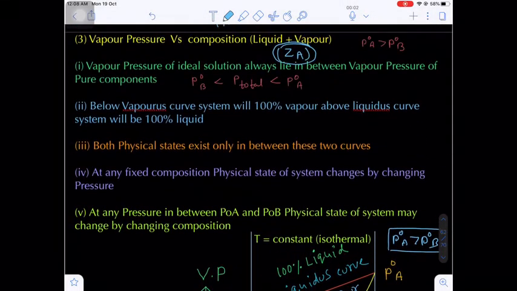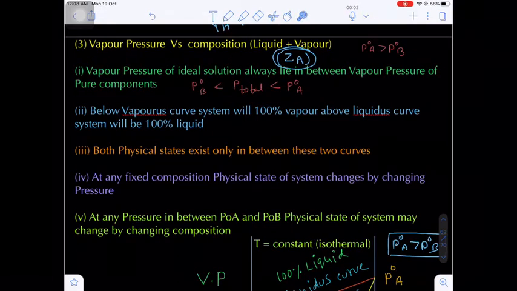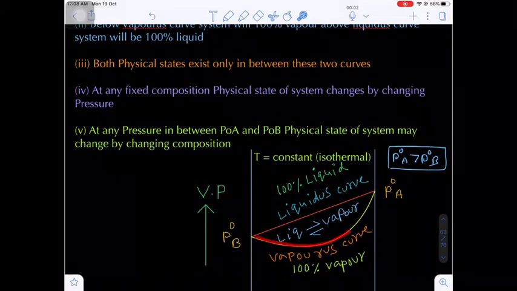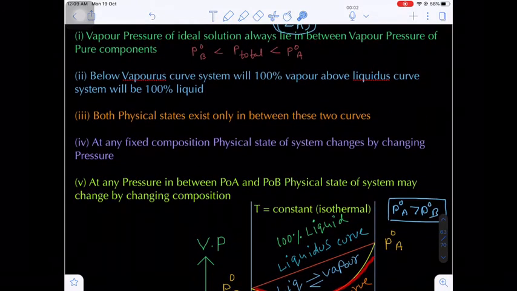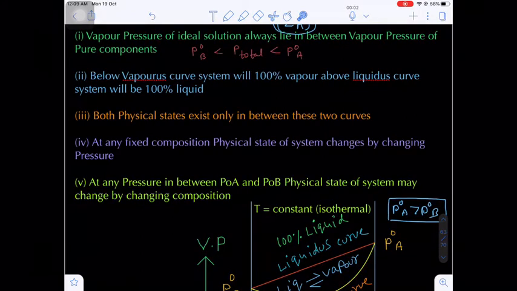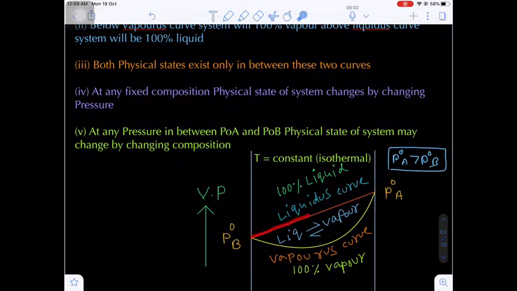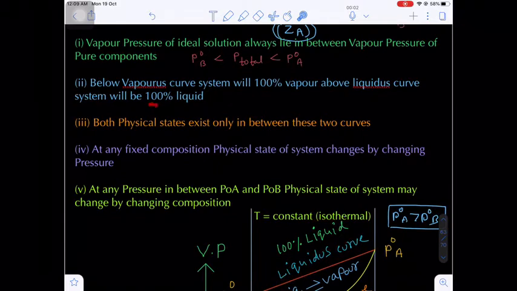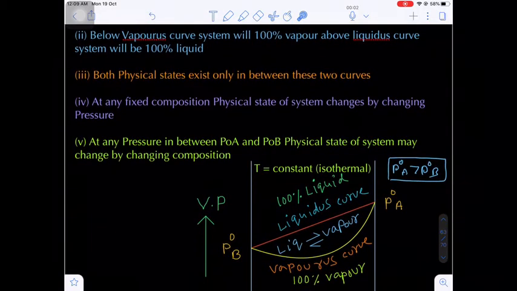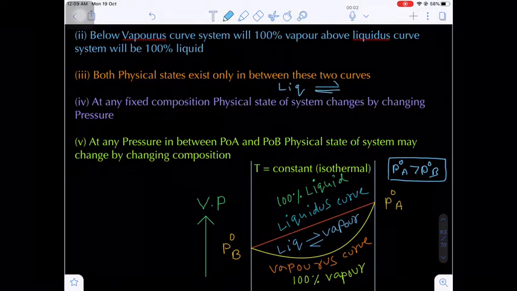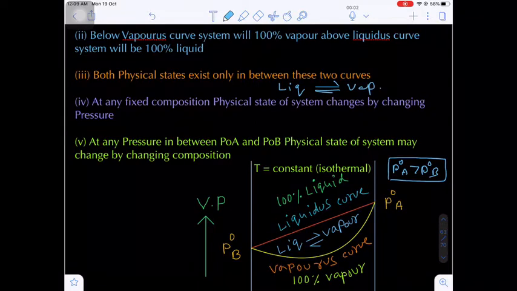Now the next point. If you see below the vaporous curve, just now I told you, below the vaporous curve 100% you will get the mixture in the vapor phase, the system will be in the vapor phase. And above the liquidus curve, this line corresponding to the liquidus curve, above it 100% the system will exist in the liquid phase only. Now what about in between these two curves? Both physical states exist in dynamic equilibrium. That means the liquid phase as well as the vapor phase both exist in between the liquidus curve and vaporous curve. Are you getting my point?